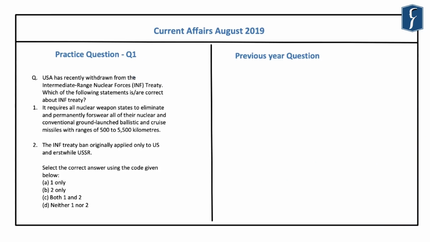Now the first question that we are discussing here is related to the recent withdrawal of the United States of America from the Intermediate Range Nuclear Forces Treaty or the INF Treaty. And this particular current affair was in news in the month of August. So before discussing this question, let us look at the way in which UPSC has asked questions in the previous year's preliminary examinations related to such kinds of treaties that were in news.